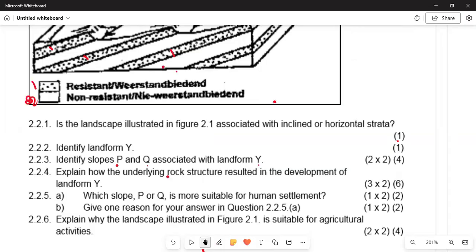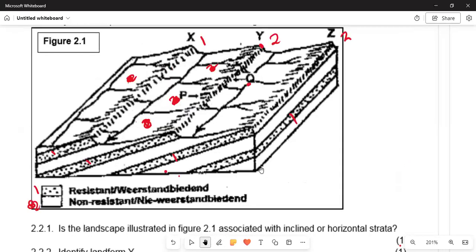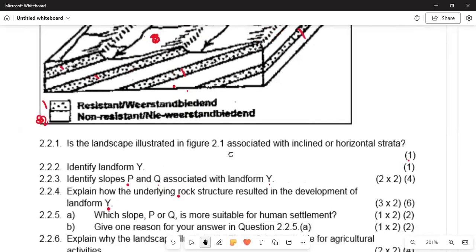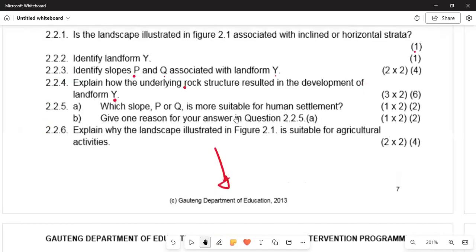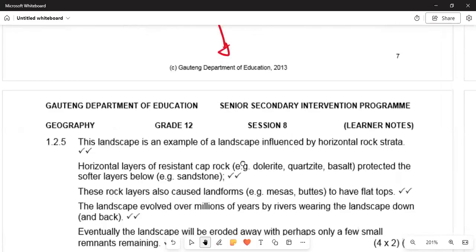This is the question which we need to understand: why they resulted in the landform of Y. Remember, this is the landform of Y, this is the region of Y. All right, and then we need to go to the answer.